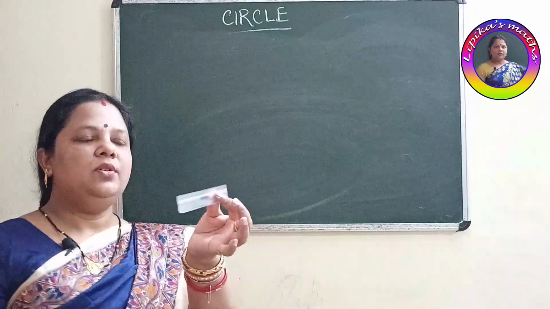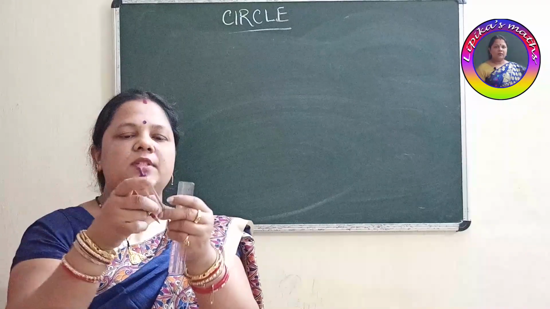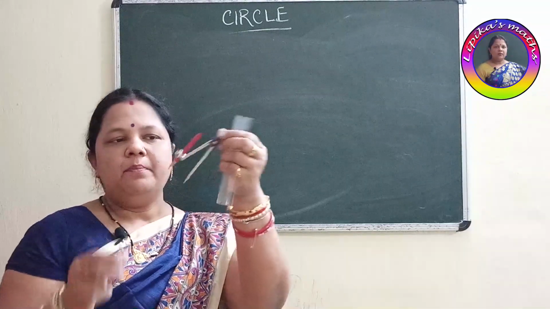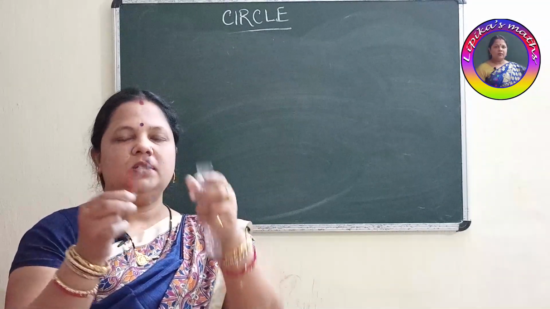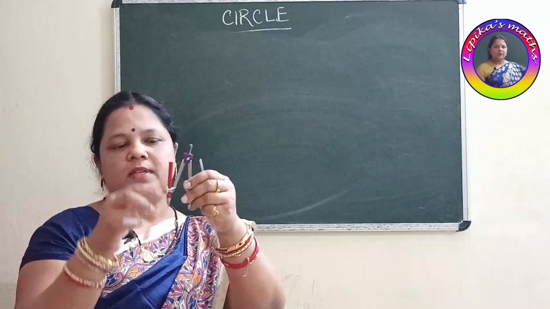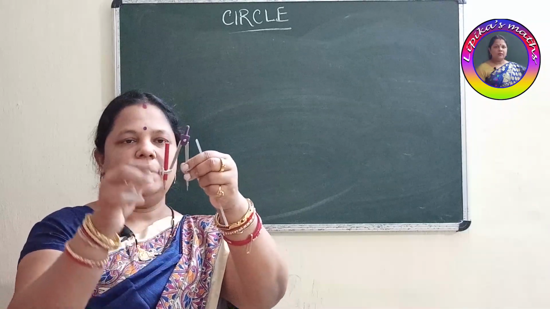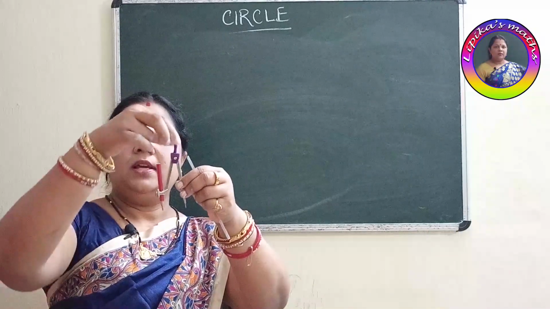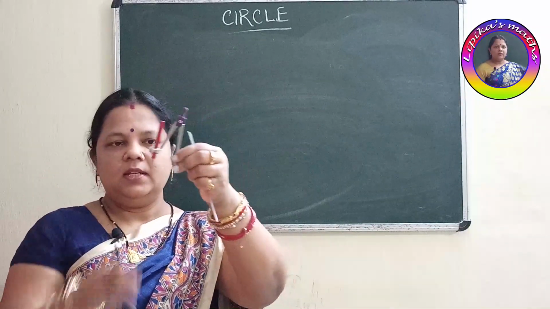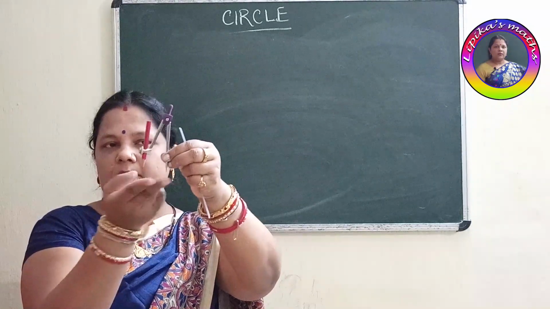For that we need to use this scale and this instrument which is available in your geometry box, called your compass. You have to fix the sharp pencil here like this. The pencil should be smaller than the tip of the compass. Both the tips should be in one plane, at the same level.